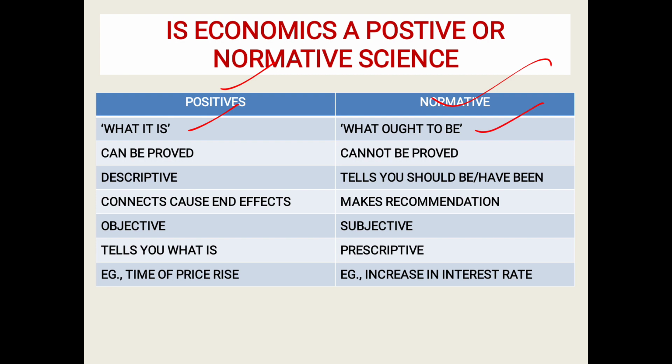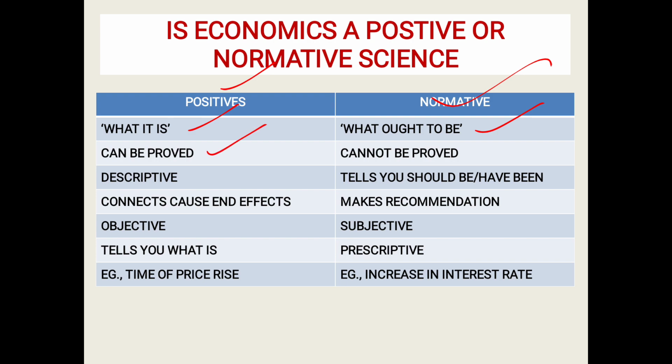So positive gives what it is, while normative is what ought to be. Positive is what it is, you accept as it is. This is because of this. But when it comes to normative, is it because of this that inflation has arisen, or is it because of the bank rate? We think of alternatives over here. Okay, so you are evaluating it. You can have to and fro arguments under normative.